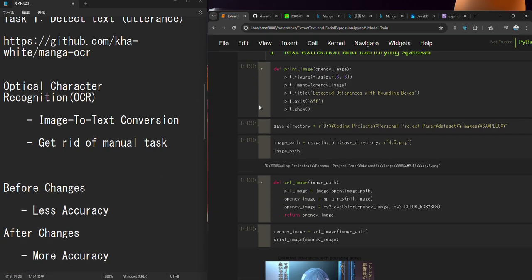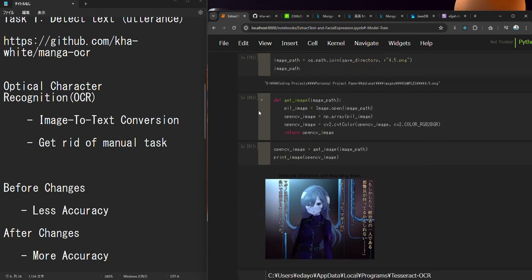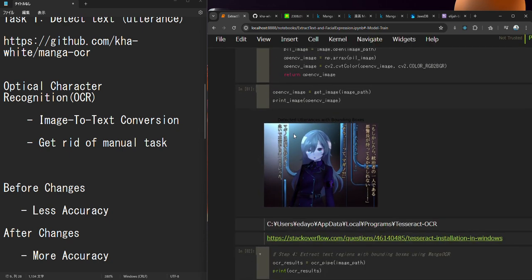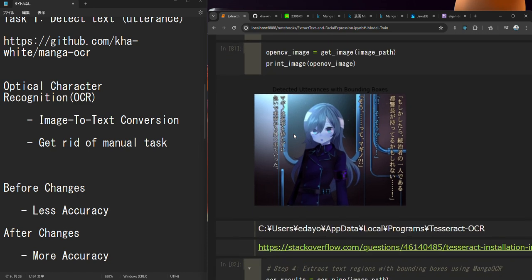Here are the little examples I will show. Here I have a sample image of a girl. There are one, two, three, four lines of utterances. Speaker one, color yellow. Speaker two, color blue, and speaker one again, followed by the narrations, represented by color white.